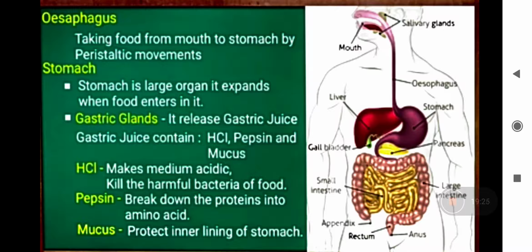Now, the second enzyme is pepsin. Pepsin is secreted in the stomach, and it helps in the partial digestion of protein. P for protein and P for pepsin. This is the way you remember this. Pepsin is secreted by chief cells.